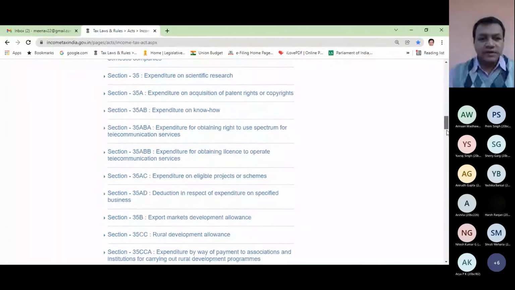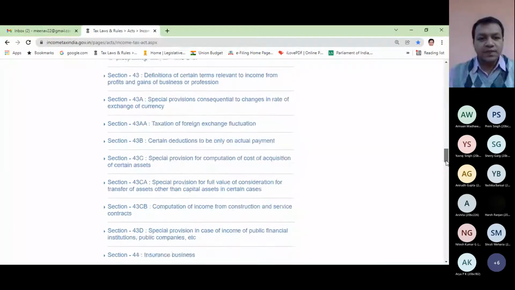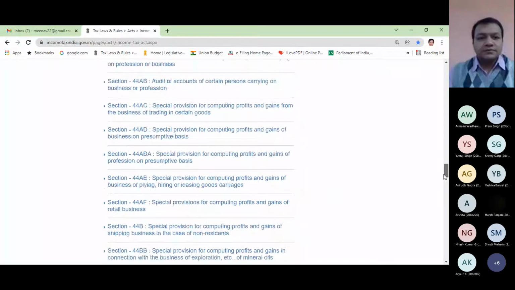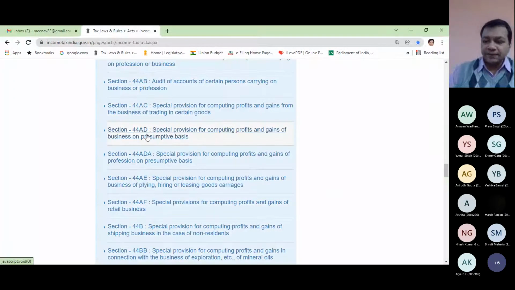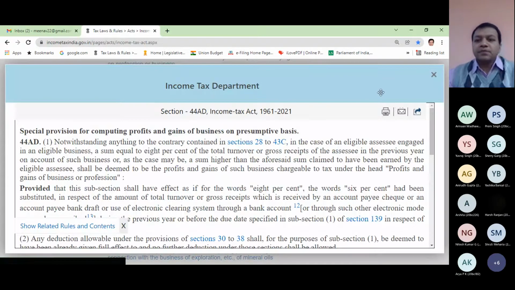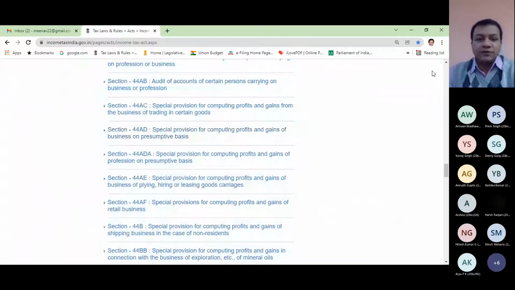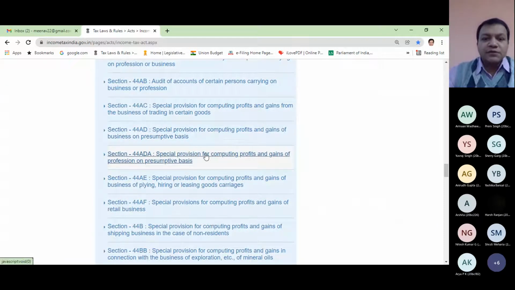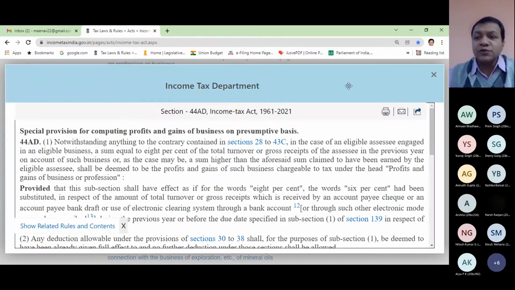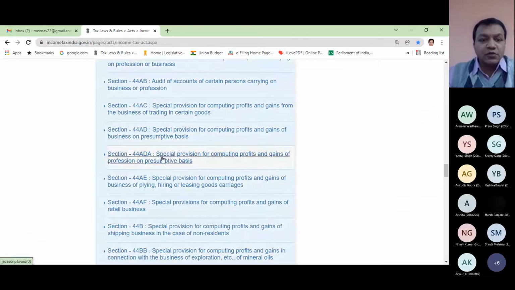I hope the screen is visible, and then let me show you these sections. This is section 44AD, special provision for computing profits and gains of business on presumptive basis. Then you have 44ADA, special provisions for computing profits and gains of profession. Now 44AD covers business, 44ADA covers profession on presumptive basis.